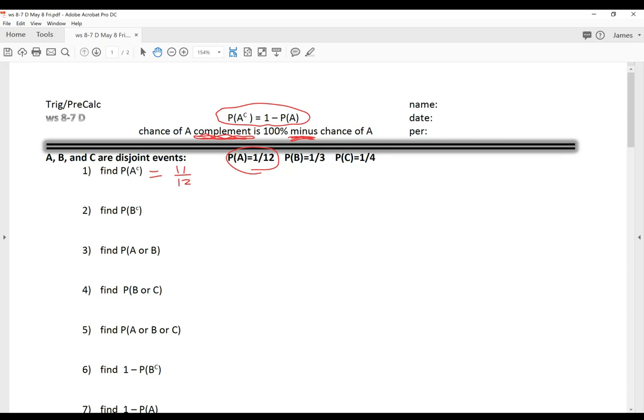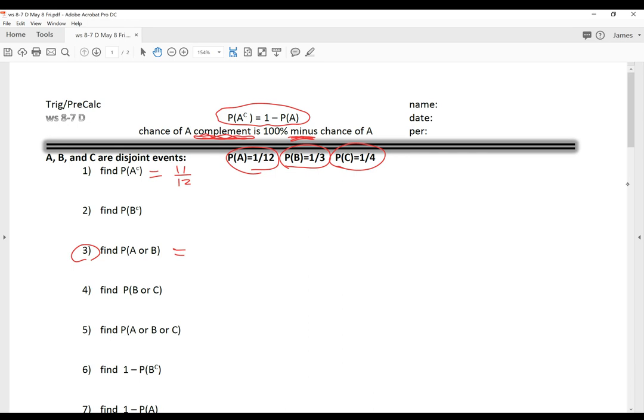If you notice, if you take all three of these, it's not 100% chance yet. So there's chance of D, E, F, G. There's more. So that will be number 5, if chance of A, B, or C is not exactly 100%. It's not 1. It's some other number. Okay, so number 3, find chance of A or B.